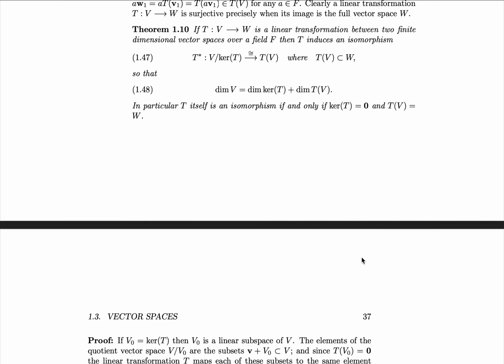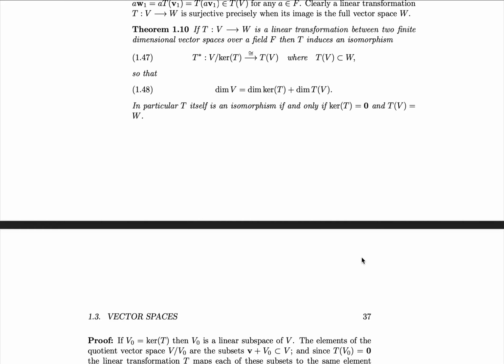then T induces an isomorphism T star from V quotiented against the kernel of T, which makes it isomorphic to T of V, where T of V is the image of V under T and is a subspace of W, a subset of W, such that the dimension of V is equal to the dimension of the kernel of T plus the dimension of T of V. In particular, T itself is an isomorphism if and only if the kernel of T is equal to 0 vector and T of V is equal to W.